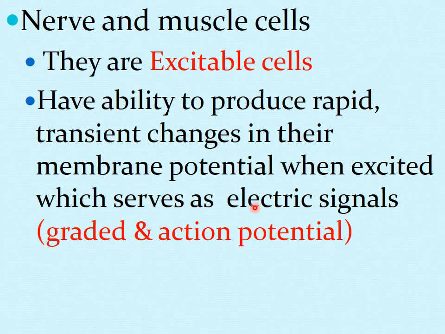But the nerve and muscle cells are known as excitable cells, because once they are stimulated, they have the capability to change their value of membrane potential, which serves as electric signals, which can move further in the form of an impulse.